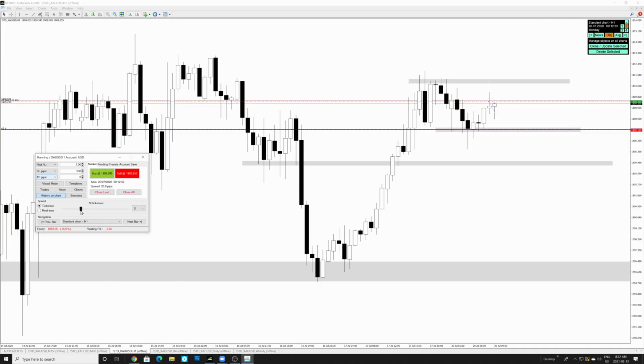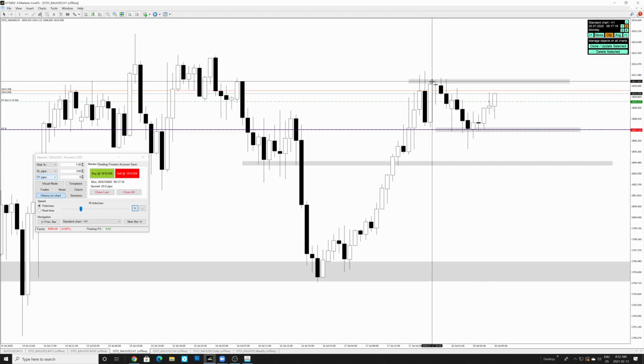Let's speed it up here a little bit. So we're slowly moving into London Open. Now, once this candle starts breaking the high of the previous candle, we cannot add a position back because our resistance is right over here at this point, right? So we need stronger confirmations to add positions back.